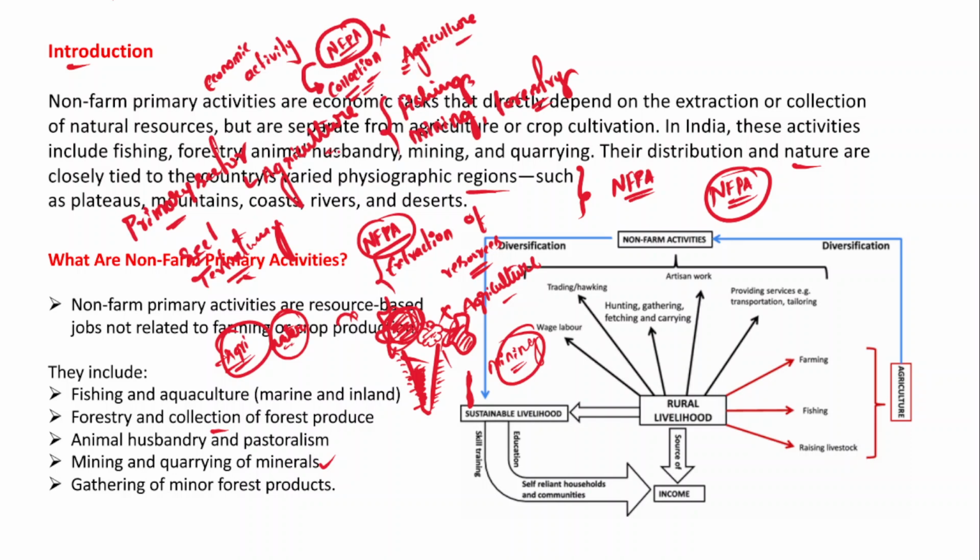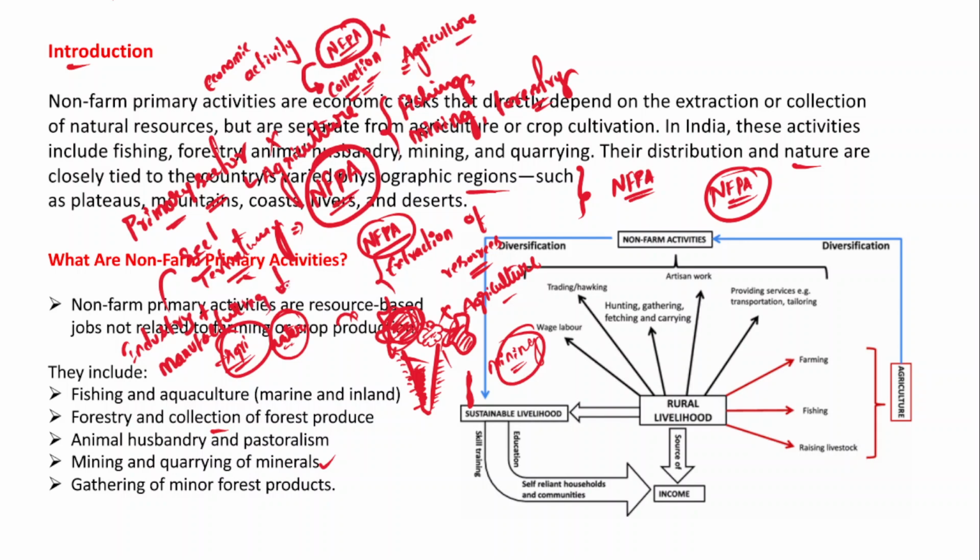So the activities which are part of the primary sector but do not form part of agriculture are called non-farm primary activities. And the secondary sector deals with industry and the manufacturing sector.